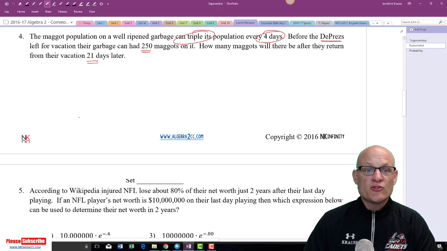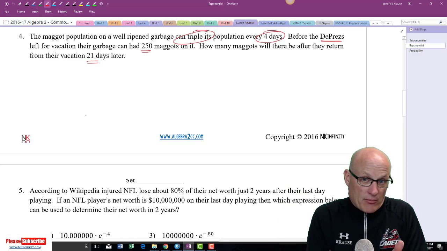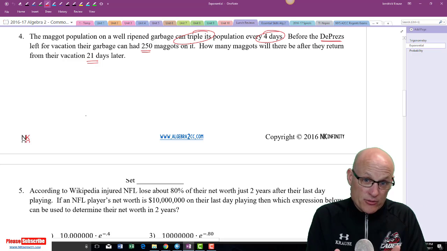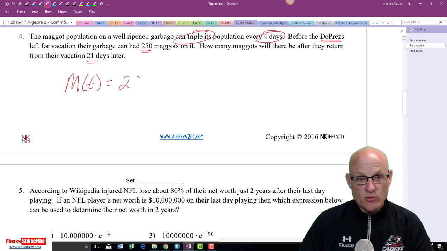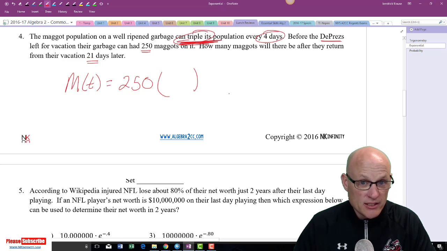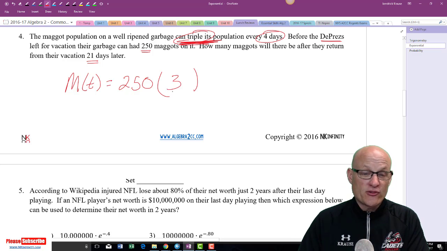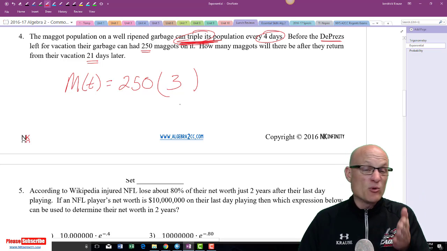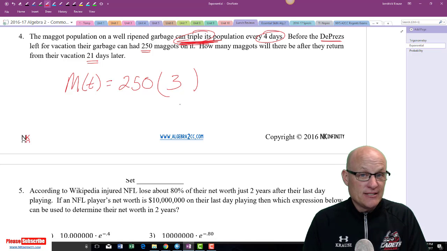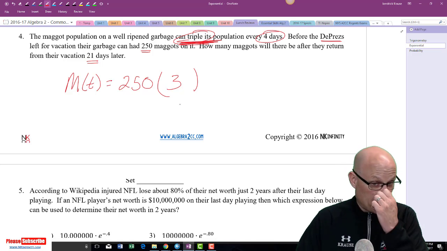Okay, let's try this one. Anytime you do an exponential problem, you're going to start with the initial value. So maggots over time is equal to our starting value, which is 250. Now, our growth factor is tripling, so what I need to put in the parentheses is 3. If it was doubling, I'd put a 2. If it was quadrupling, I'd put a 4. If it was a half-life question, I'd put a half. In this case, I'm tripling.